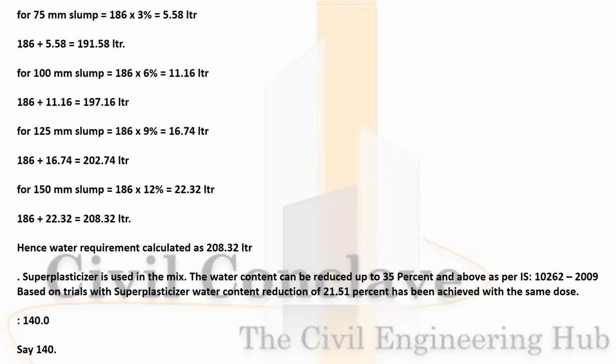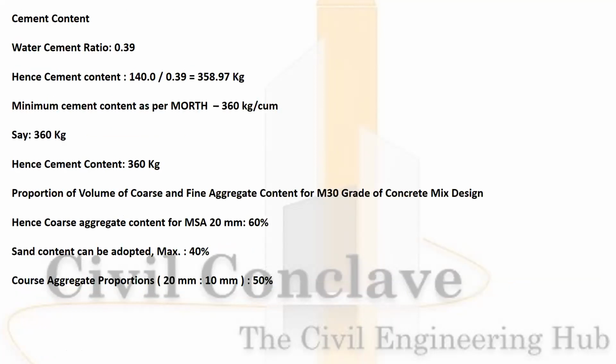Superplasticizer used in the mix. The water reduction can be up to 35% as per IS 10262. Based on trials with the superplasticizer, a water reduction of 21.51% has been achieved with the same dose, that is 140 liter. Cement content: water cement ratio considered is 0.39, so cement content will be 140 divided by 0.39, that makes 358 kg. Let us say 360 kg. Hence, cement content is 360 kg.